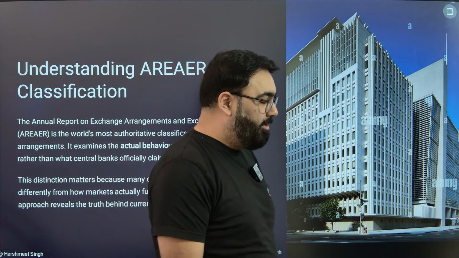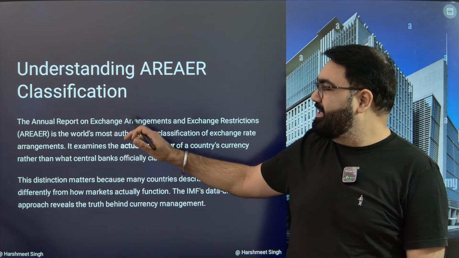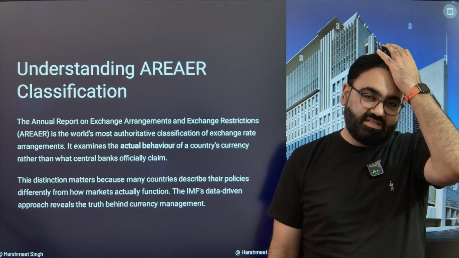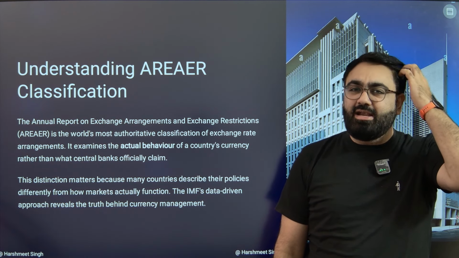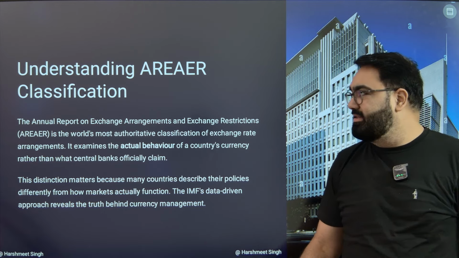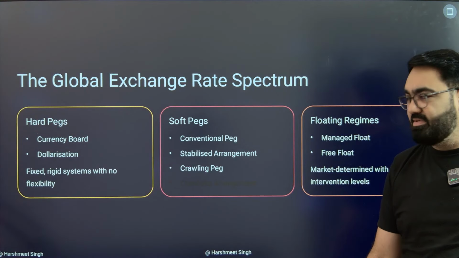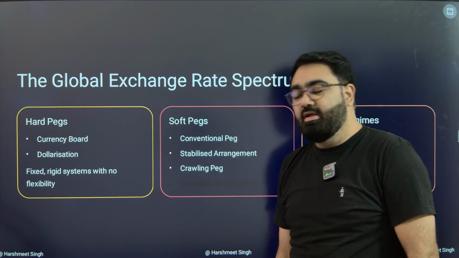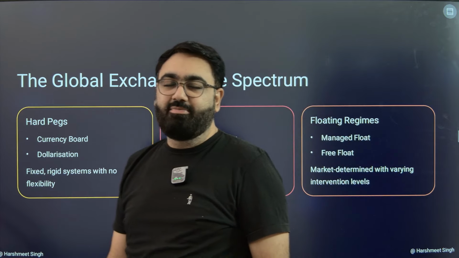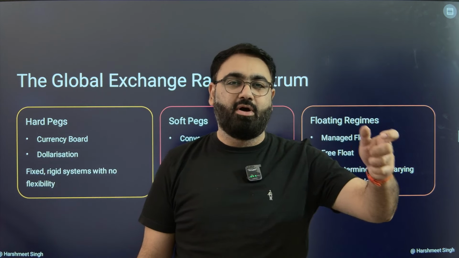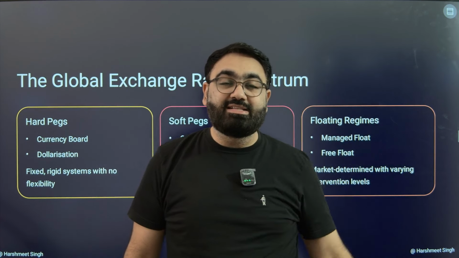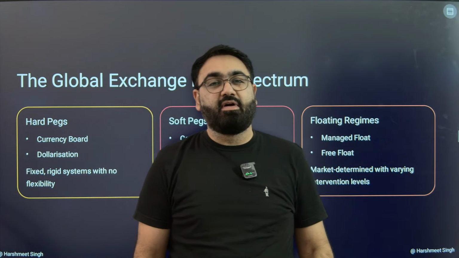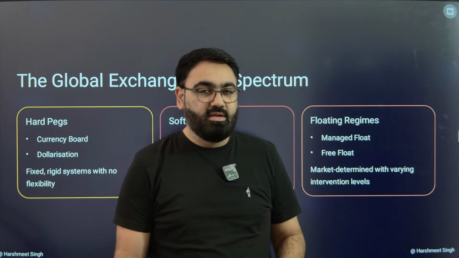Now, if you look at it, what exactly do we mean by this? How does it matter? What are the implications? This is what we'll be discussing. As I said, around the world, there are mainly three types of exchange rate regimes. One, hard peg, which is a fixed system where the government decides $1 will be equal to how much money. In fact, in 1970s, we had a similar kind of a system. The government of India used to decide $1 will be equal to how much money.